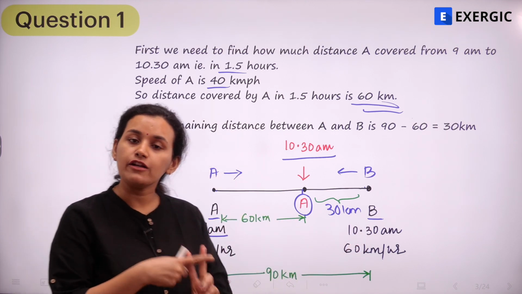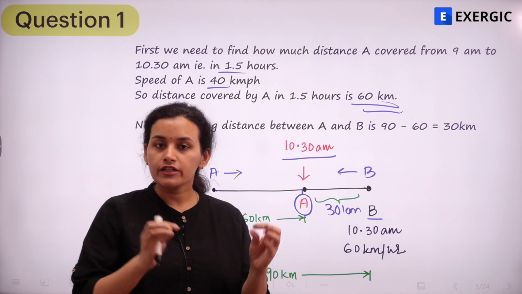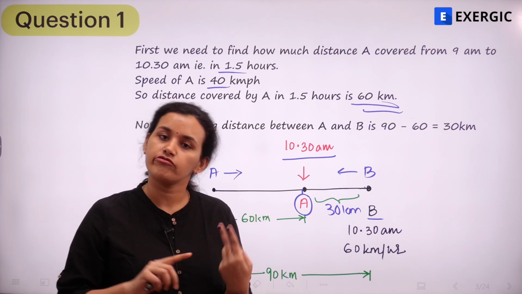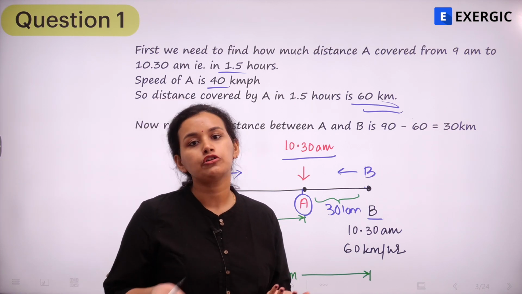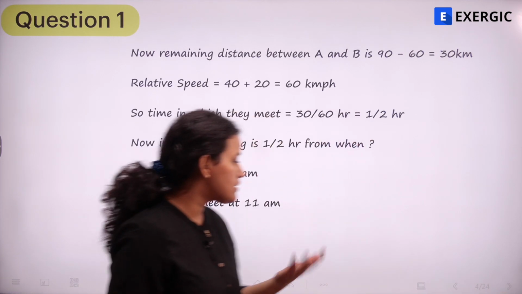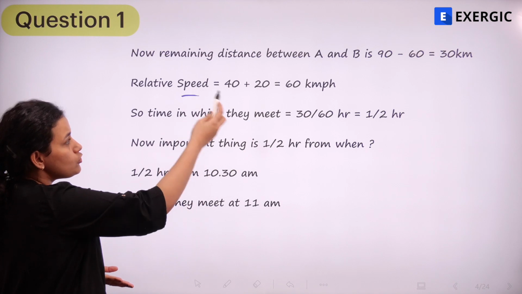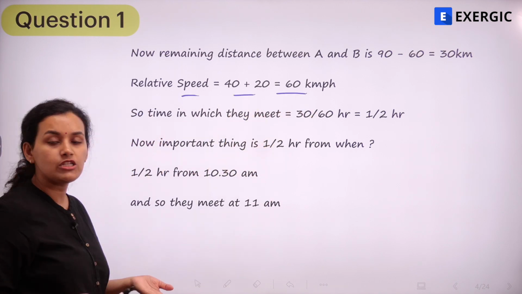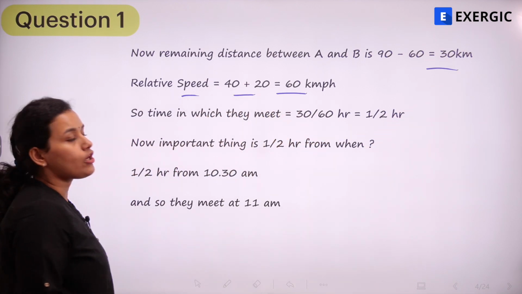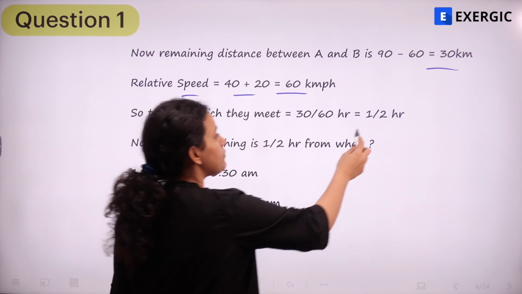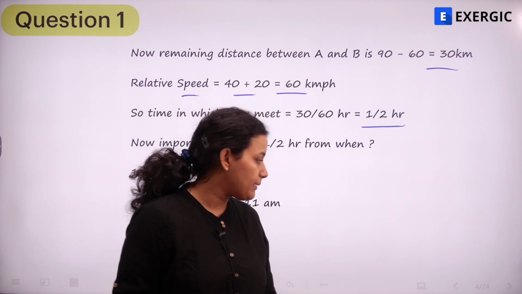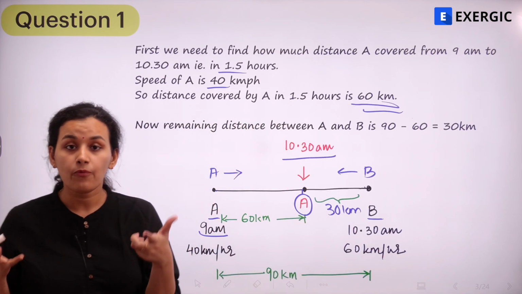I also have the speed of both the trains, right? So two trains moving towards each other or two bodies moving towards each other, the speeds have been given to me, so I can find out the relative speed. And now all I need to do is find out the time at which they are going to meet, right? So very simple concept. Using relative speed, I know the relative speed of two bodies moving towards each other. We'll add up the speeds, we'll get 60 kilometers per hour. And the distance that we have to cover is 30. So what is going to be the time? The time is simply going to be 30 upon 60. That is half an hour. So after half an hour, they are going to meet. But the important point is half an hour from when?